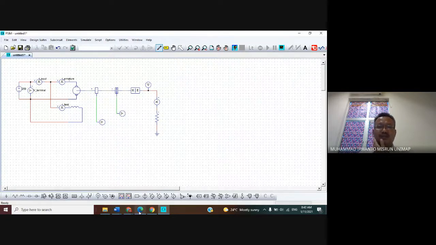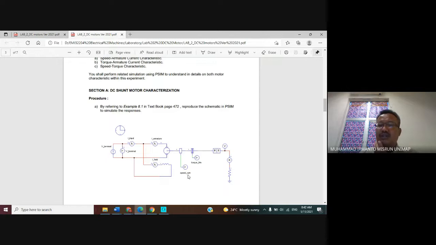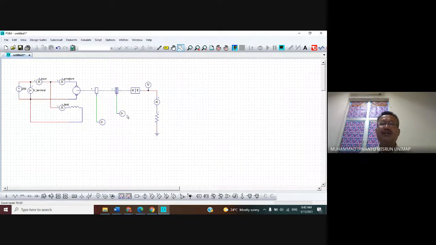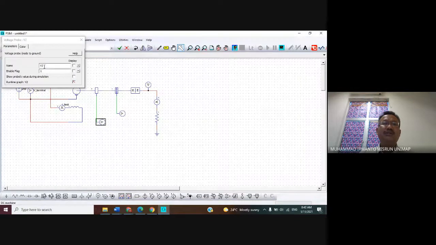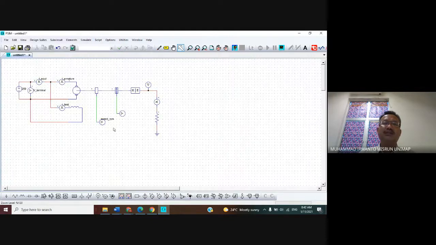Okay, we give symbols: speed, RPM, torque, Newton meter. We can give the symbol in here. Speed. This one is speed. Unit RPM. Click in here to display it, and this one is for measuring the torque.